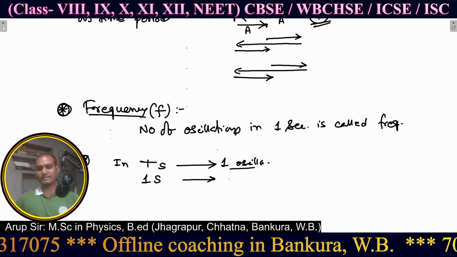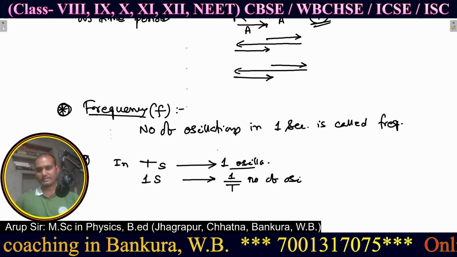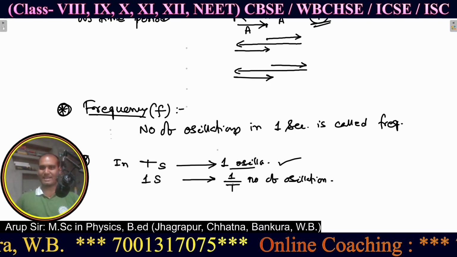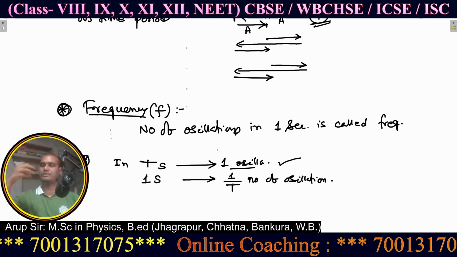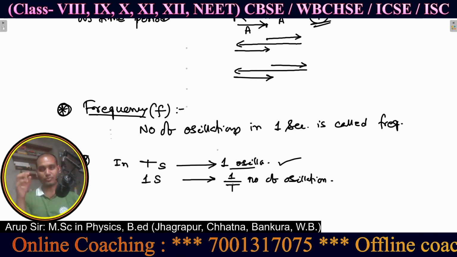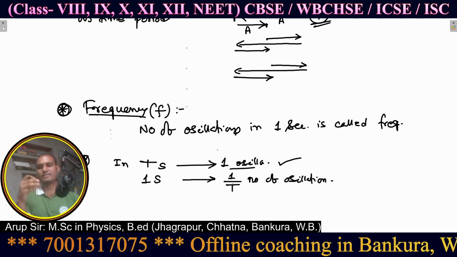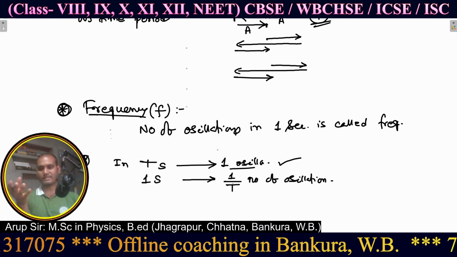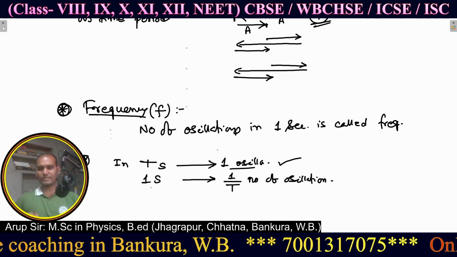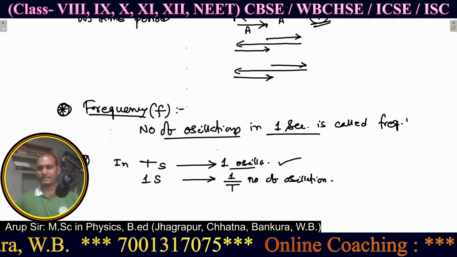In 1 second, what is the number of oscillations? 1 by T. Time period is the time for making one complete oscillation, so T seconds is taken for one oscillation, and in 1 second, by the unitary method, 1 by T oscillations occur. We know that the number of oscillations in 1 second is known as frequency.